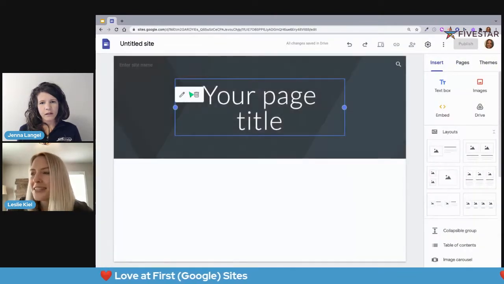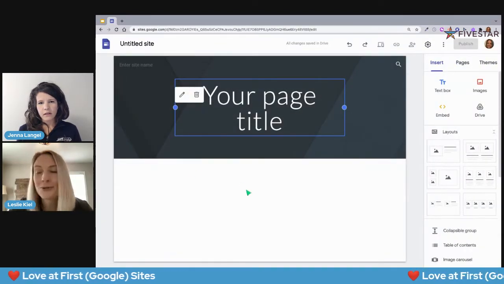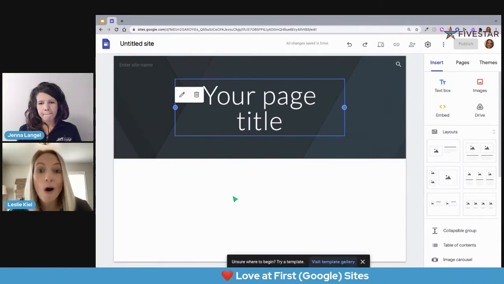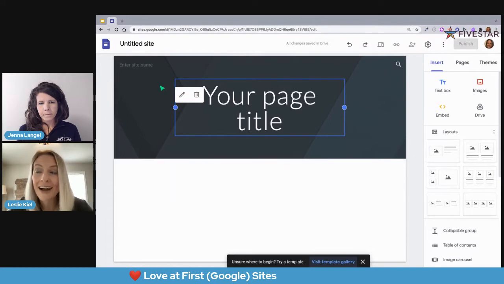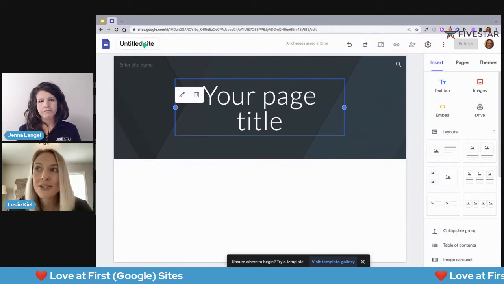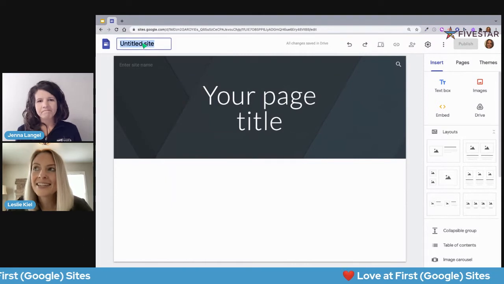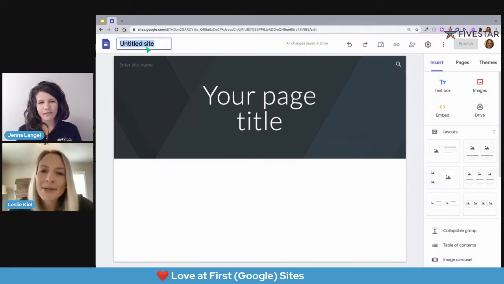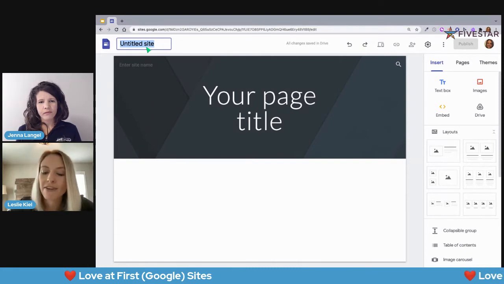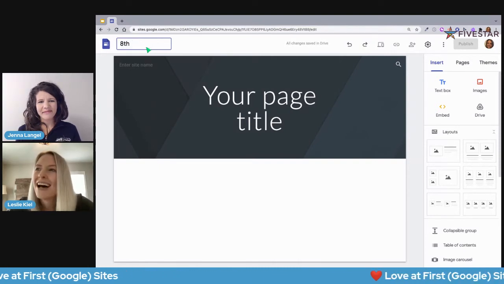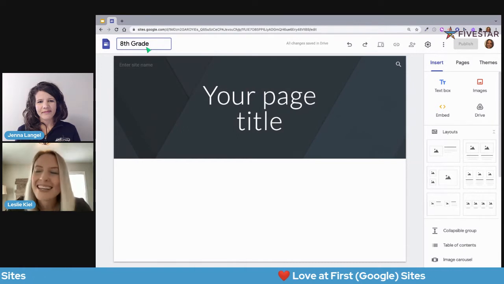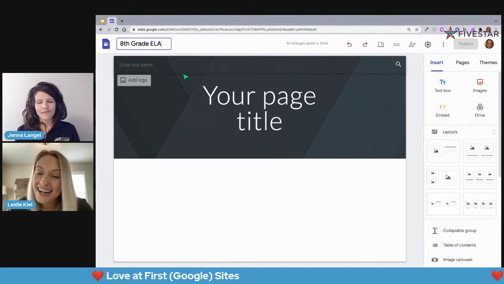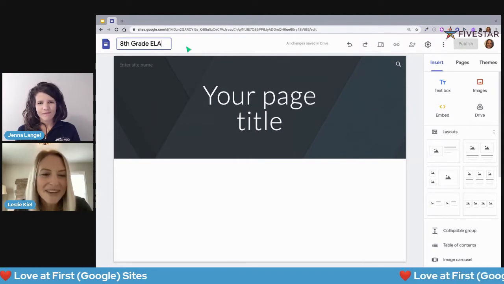All right, so once this blank site populates, I do see that it's a pretty blank canvas. And I'm going to start where I always start when I open up a new Google file, and that is to come up to the top left-hand corner and give this file a title. So this is going to be how it appears in my Drive, and I will call this eighth grade ELA because I was an English language arts teacher for eighth grade. So that makes sense for me.